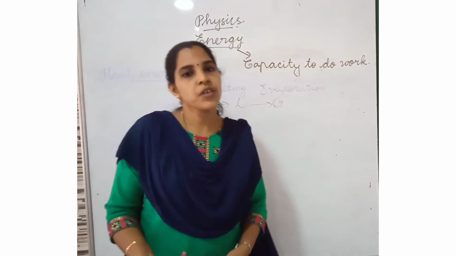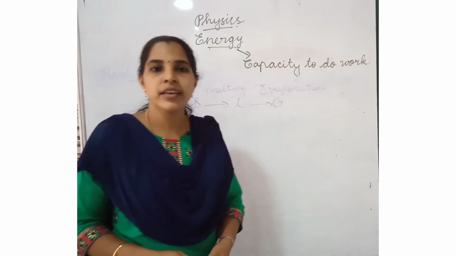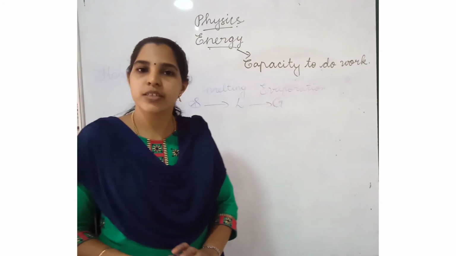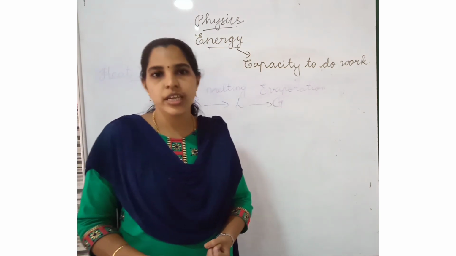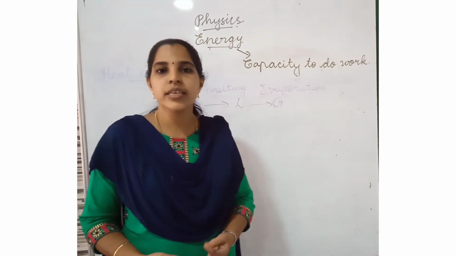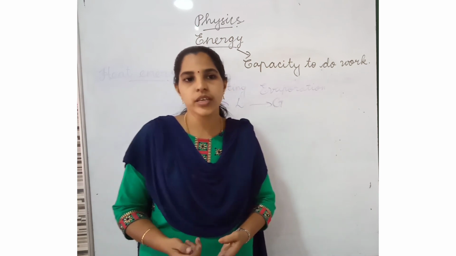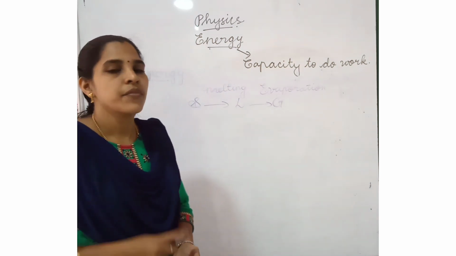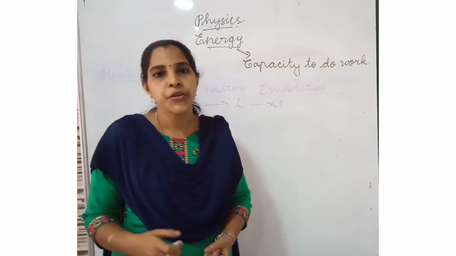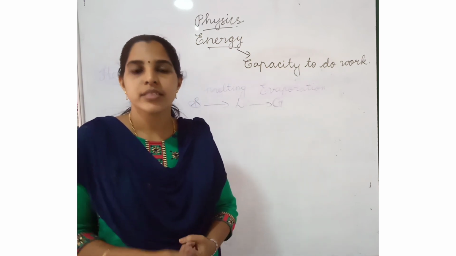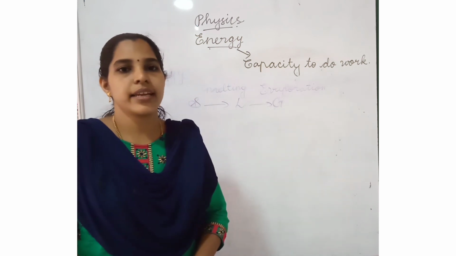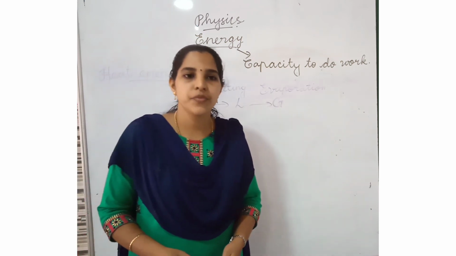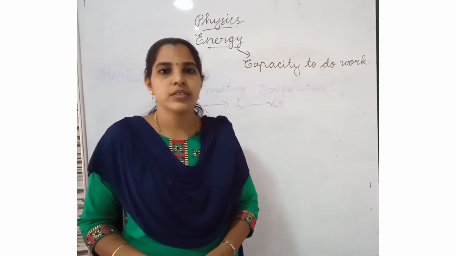Okay, children. How many forms of energy have we completed today? Four forms of energy. What are they? Kinetic energy, potential energy, light energy and heat energy. In the next class we are going to see about nuclear energy, sound energy, mechanical energy and electrical energy. Children, you can refer to the book and learn it well. Okay, thank you.